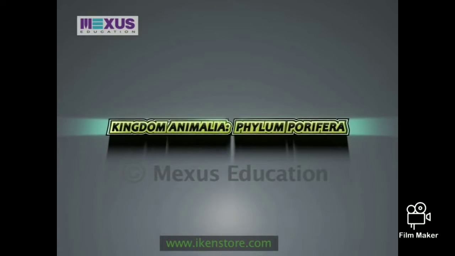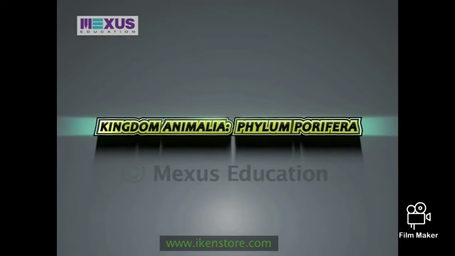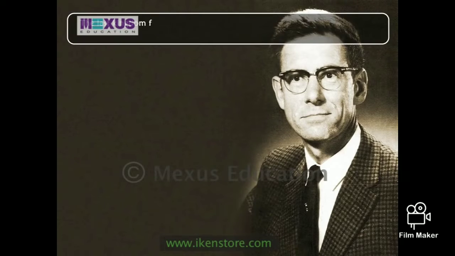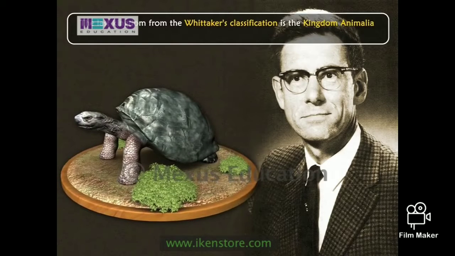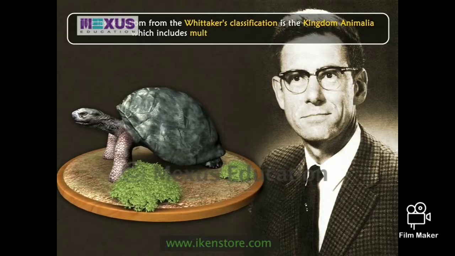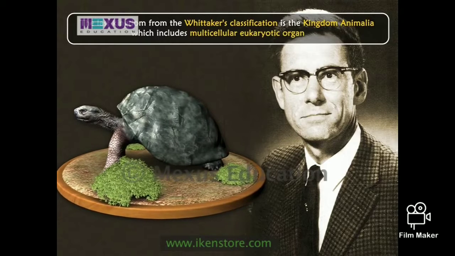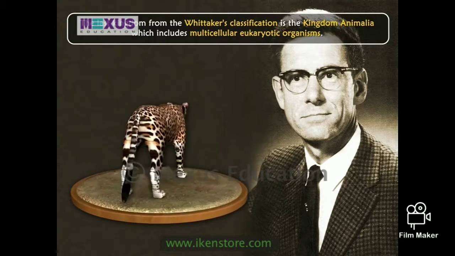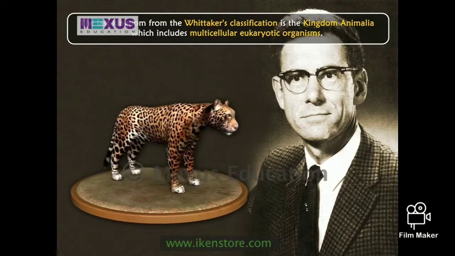Kingdom Animalia. Phylum Porifera. The last kingdom from the Whittaker's classification is the kingdom Animalia, which includes multicellular eukaryotic organisms. Most animals show a high level of tissue differentiation.